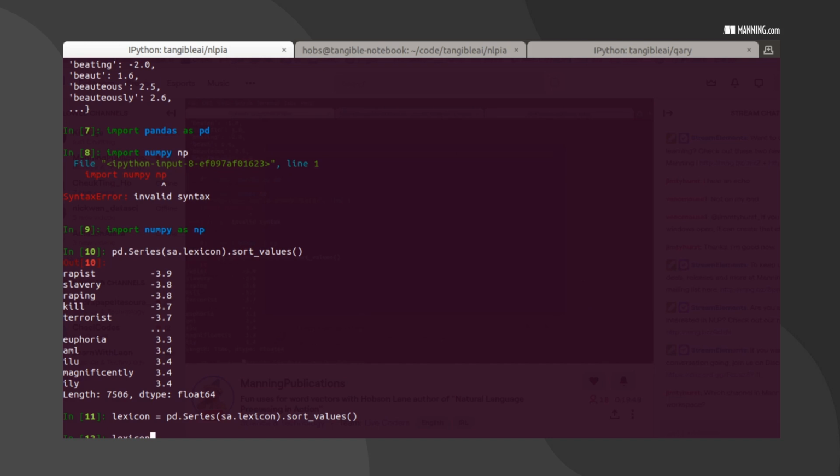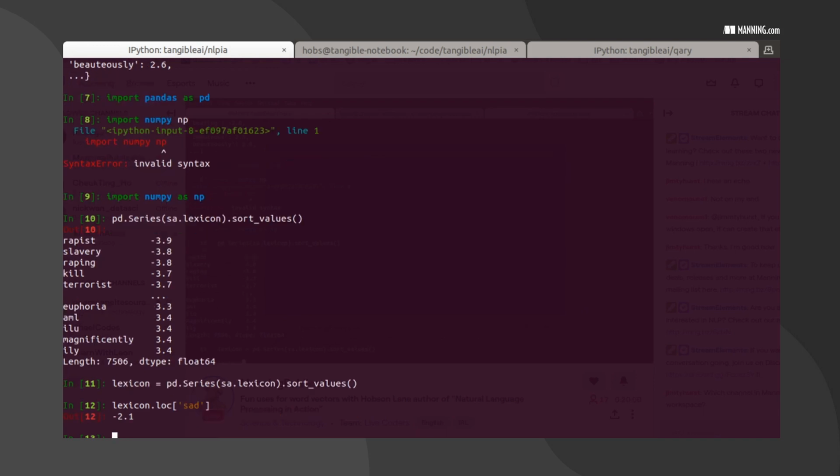And let's look for some words. Let's see where sad is in there first. Using .loc, let's look for sad, just to see what its sentiment is. Negative 2.7, so it's going to be pretty far up the list, but we're going to look for words on the opposite side.